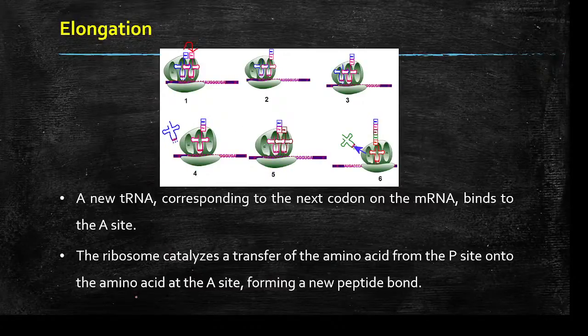The amino acid is transferred to the tRNA on the A site. Okay, so this will form a new peptide bond. So here threonine is the next amino acid, brought by tRNA based on the mRNA codon, and then methionine, the start amino acid, will be transferred to this tRNA on the A site.